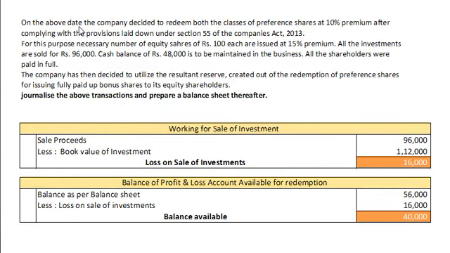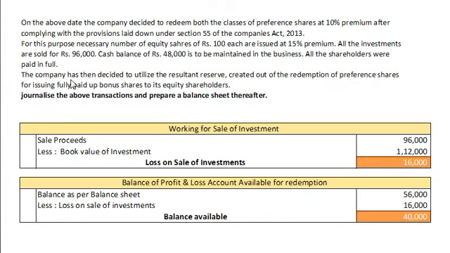On the above date, the company decided to redeem both the classes of preference shares at 10% premium after complying with the provisions laid down under section 55 of the Companies Act 2013. For this purpose, necessary number of equity shares of rupees 100 each are issued at 15% premium. All the investments are sold for rupees 96,000. Cash balance of rupees 48,000 is to be maintained in the books. All the shareholders were paid in full.